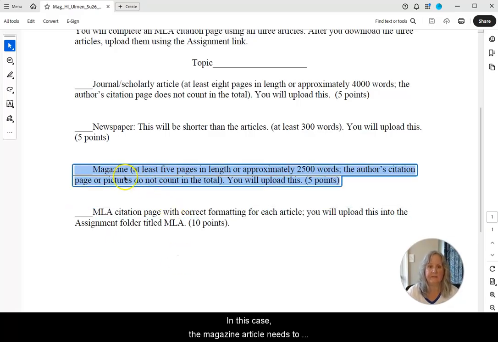In this case, the magazine article needs to be at least 5 pages in length or approximately 2,500 words. The author's citation, page, or pictures do not count in the total. You will upload this as well.